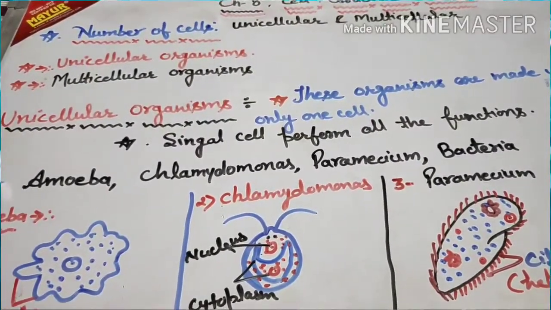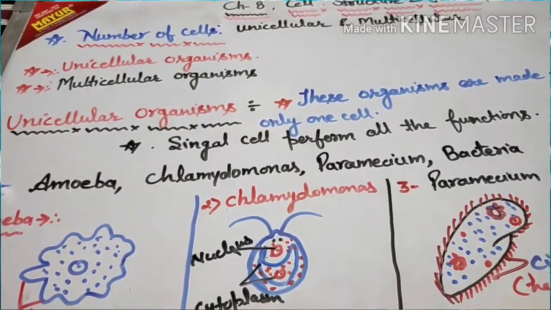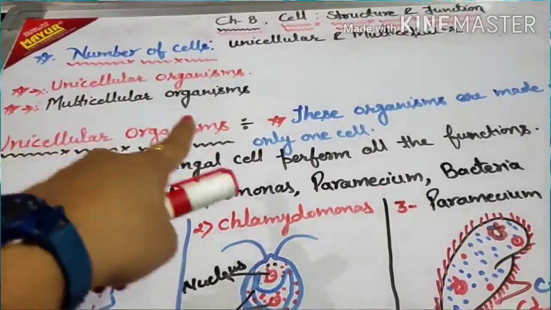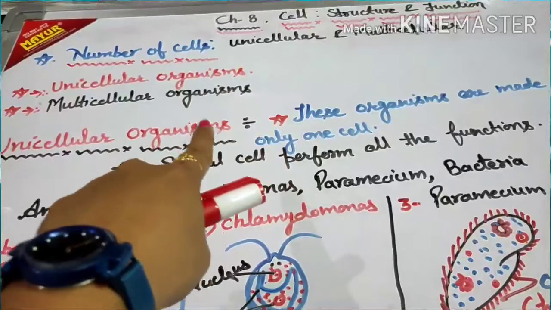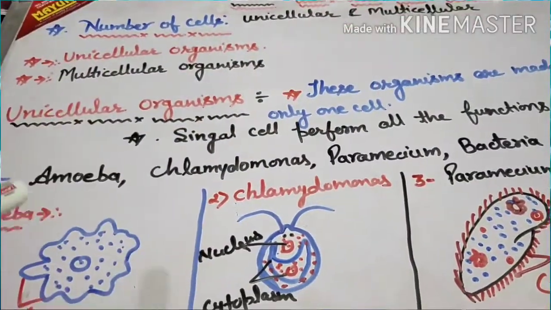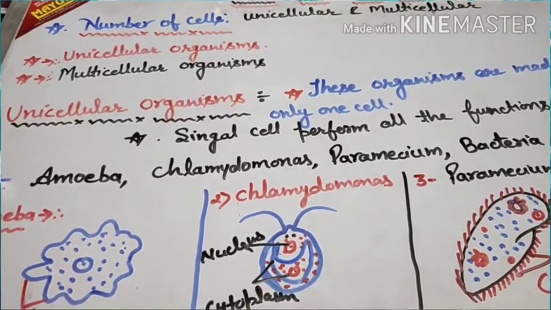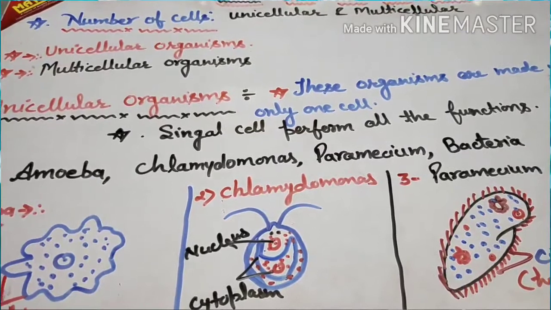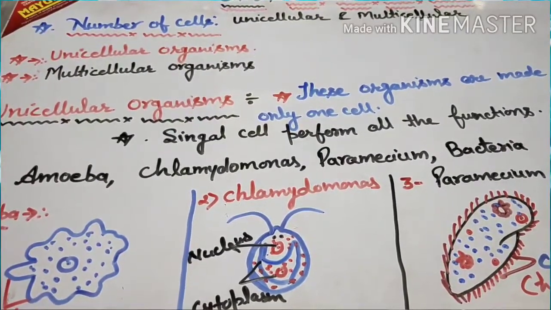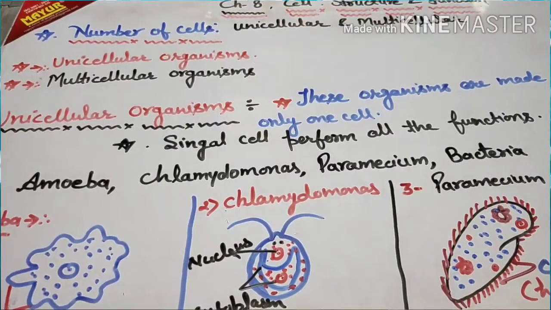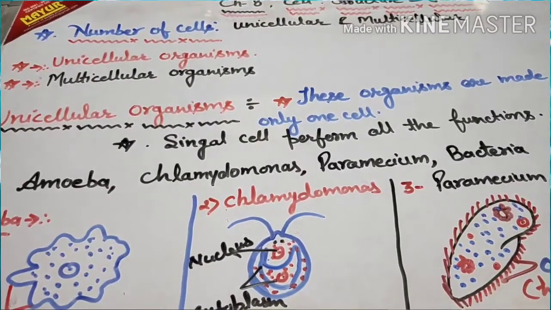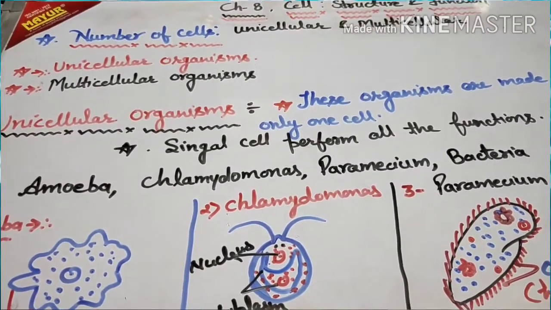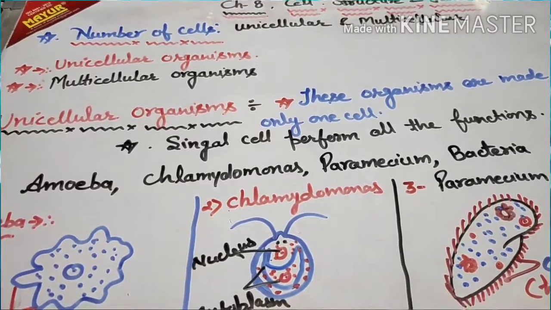Based on the number of cells in living organisms, they can be classified into two types: unicellular organisms and multicellular organisms. Now, uni means one and multi means many. That means organisms which have one cell are called unicellular organisms, whereas organisms with many cells are called multicellular organisms. So let's quickly see unicellular organisms.